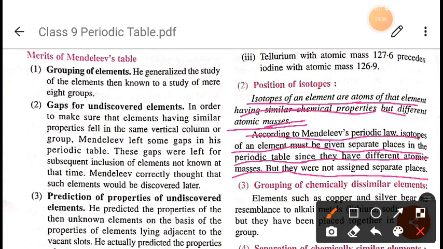What does it mean? It means that according to Mendeleev's law, since these isotopes have different atomic masses, they should be given a separate place in the periodic table. They should not be mixed with the main periodic table which was given by Mendeleev. So here also it failed.